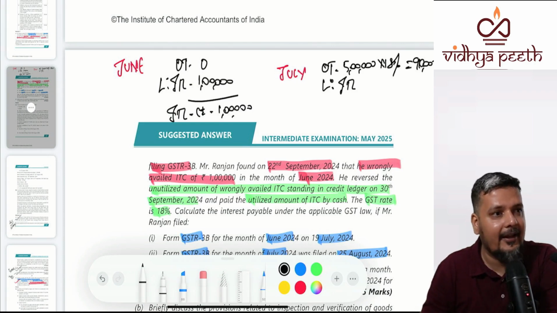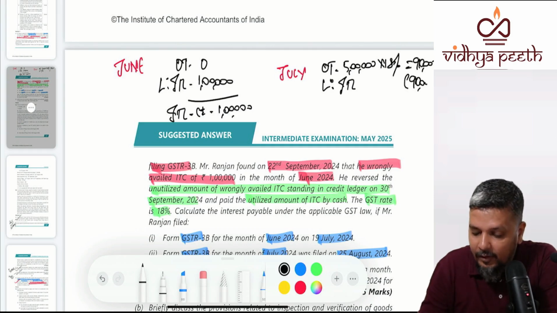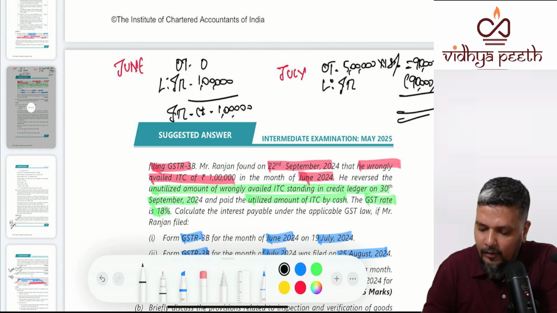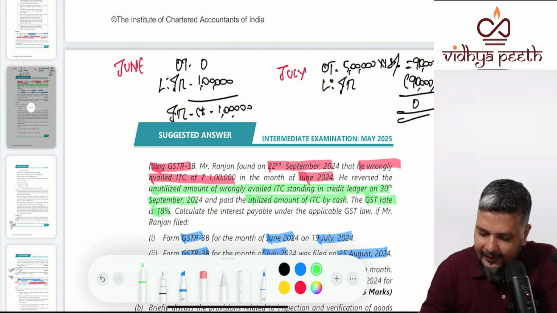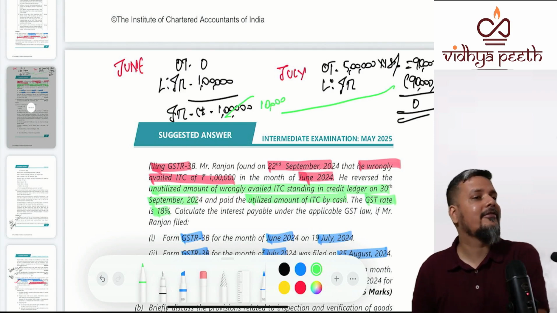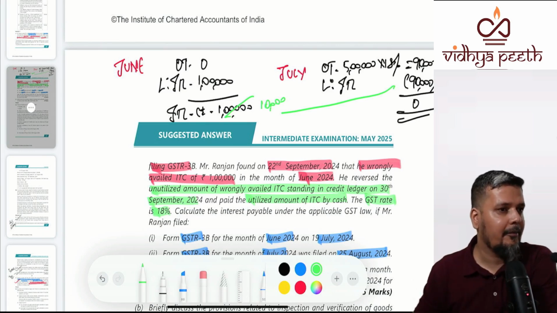Less opening ITC will be used. Opening ITC is 1 lakh. So you will use it, and net output tax will become 0. Now your ITC from 1 lakh will become 10,000. Clear? This gives you a real clear picture.